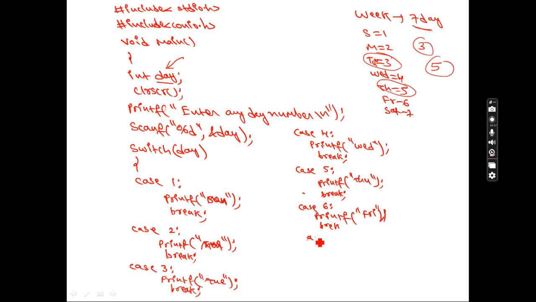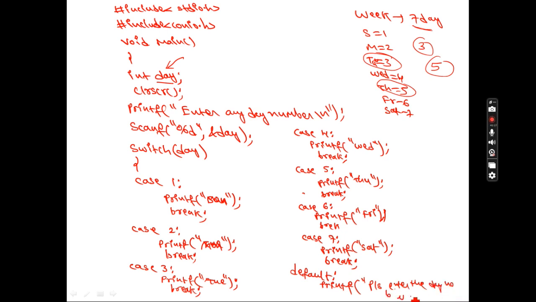Next I will write case 7, colon, printf, Saturday, close. After this I am writing break. So remember default. I will write here printf, please enter the day number between 1 to 7 only, double quotation, close, semicolon, and close the switch.